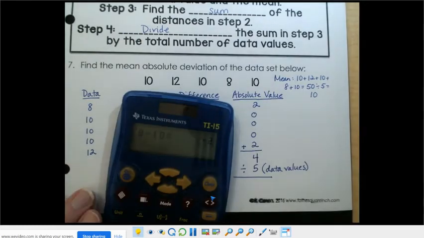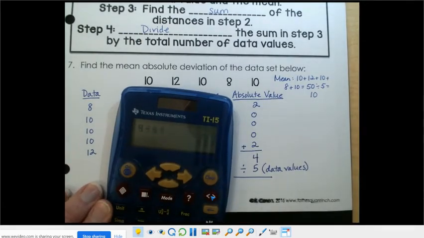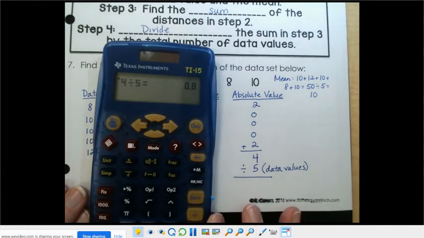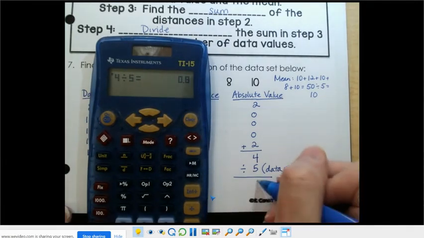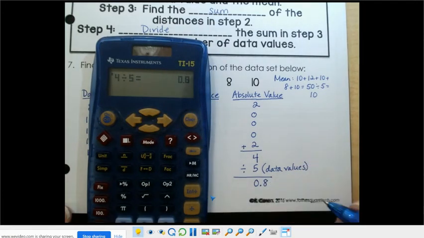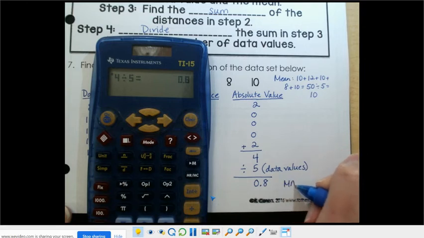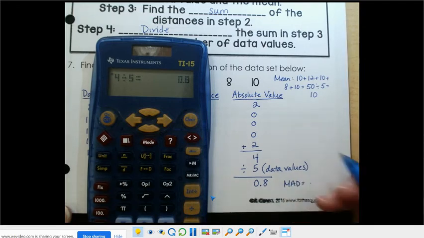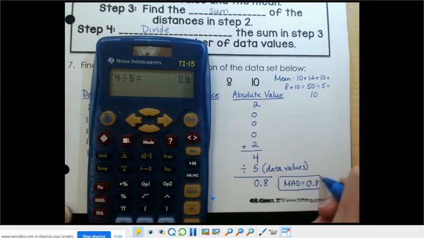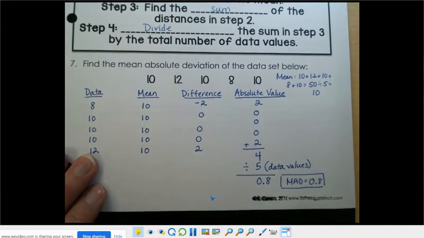And so again, when you use your calculator, 4 divided by 5 is 8/10, so 0.8. So my MAD for this question is 8/10.